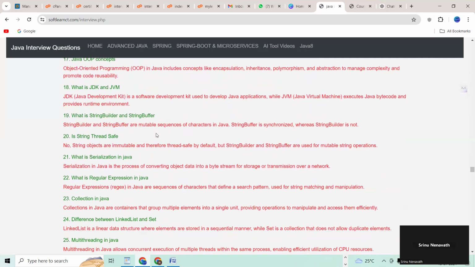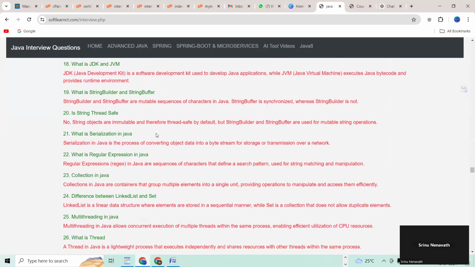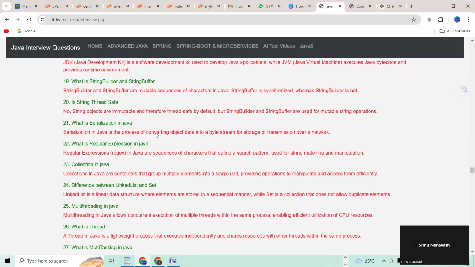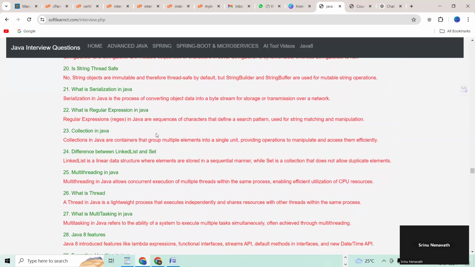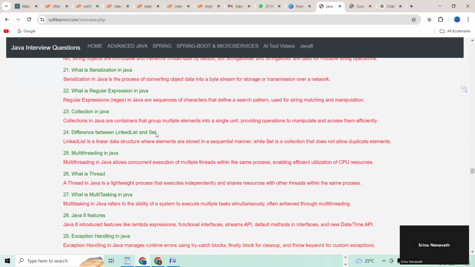18th question. What is JDK and JVM? 19th question. What is StringBuffer and StringBuilder? 20th question. Is String thread safe? 21st question. What is serialization in Java? 22nd question. What is a regular expression in Java? 23rd question. Collections in Java.